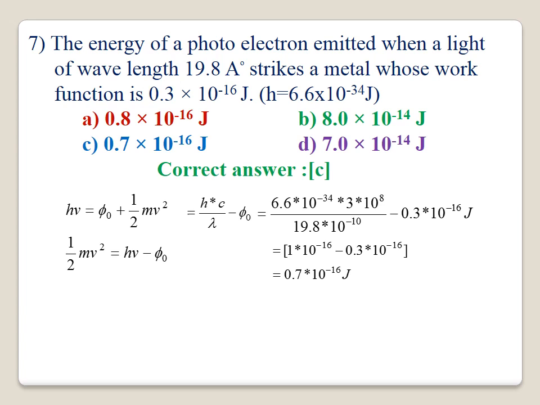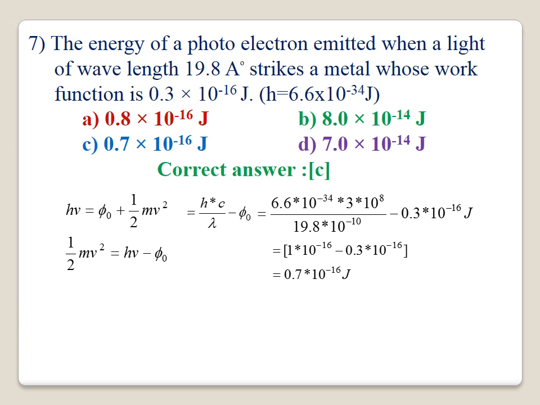We are going to calculate the value of nu, which will be equal to h into c by lambda, minus phi 0. We have to calculate the kinetic energy of the electron. This will be equal to 6.6 into 10 to the power minus 34 into 3 into 10 to the power 8 divided by lambda, 19.8 into 10 to the power minus 10, minus the work function 0.3 into 10 to the power minus 16 joules. It comes around, the kinetic energy will be equal to 0.7 into 10 to the power minus 16 joules.